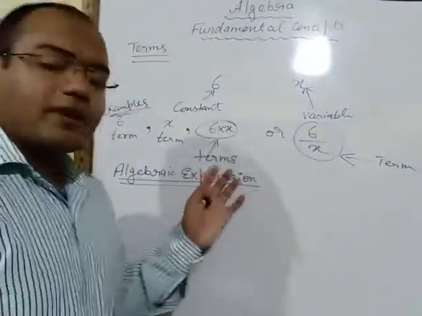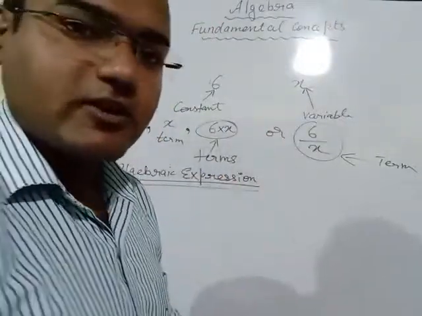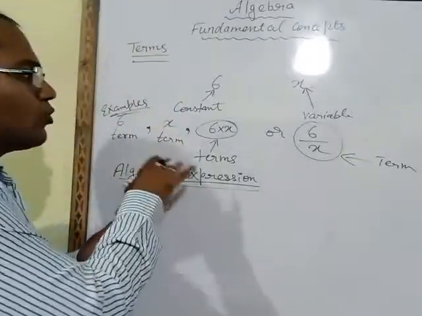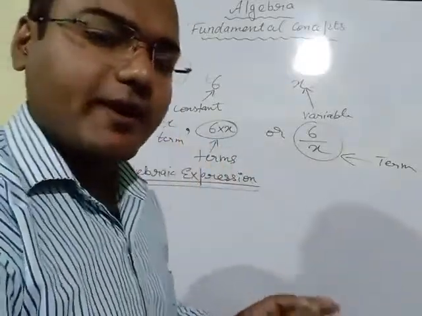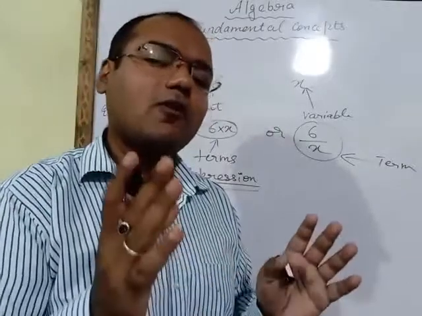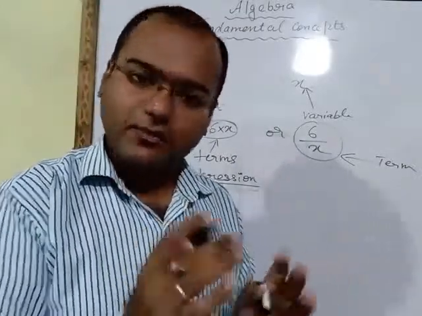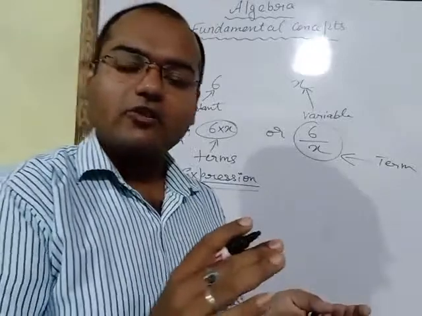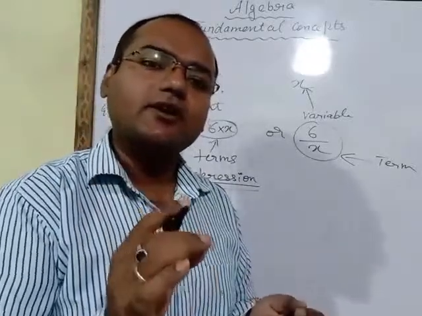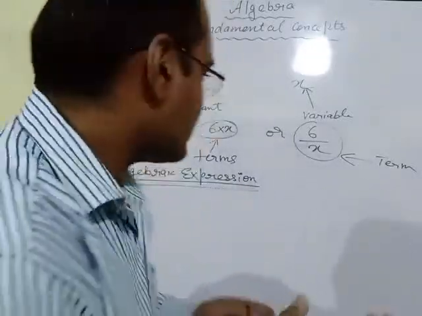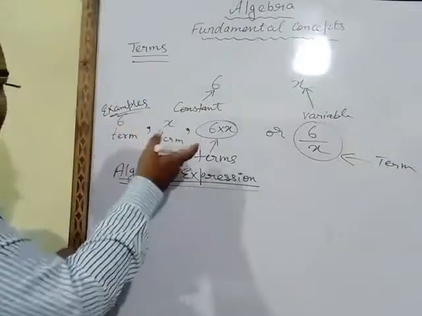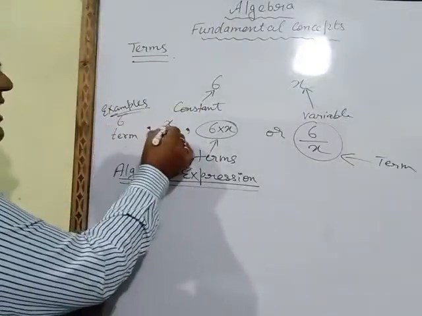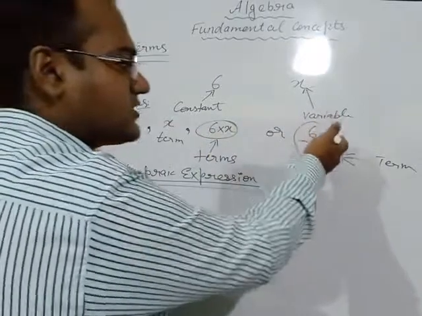Now algebraic expression. What is an algebraic expression? If two or more terms are joined together with the help of a plus sign, addition or subtraction sign, then that full equation is known as an algebraic expression. Suppose here I have written 4 terms in this example: 6, x, 6x, 6 upon x.